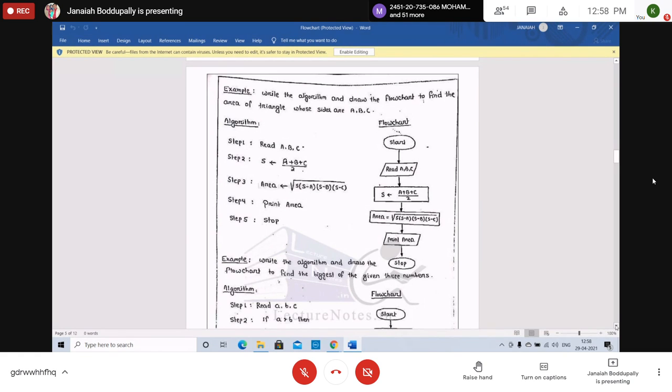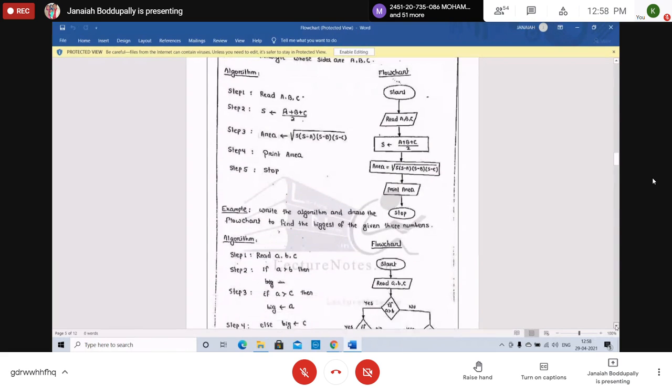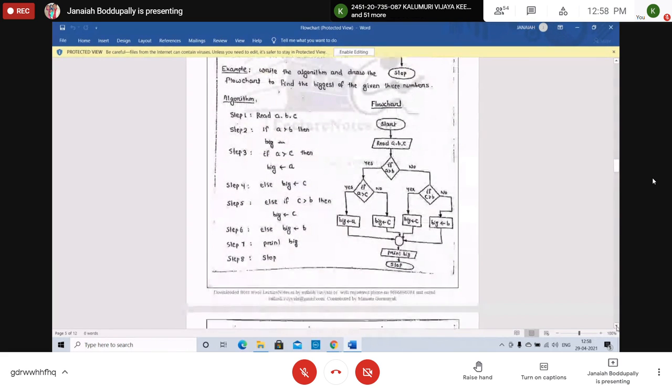Okay? Over? See this. Write an algorithm and draw the flowchart to find the biggest of the given 3 numbers. Be careful. We also use a connector here: big A, big C, big B are all connected at one point, which is the print of the big value.